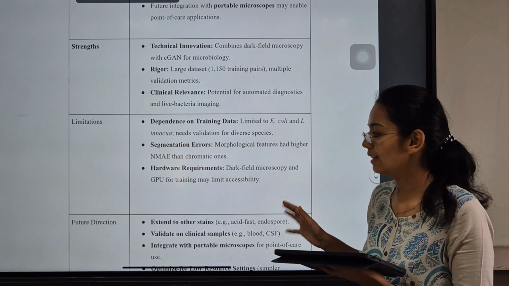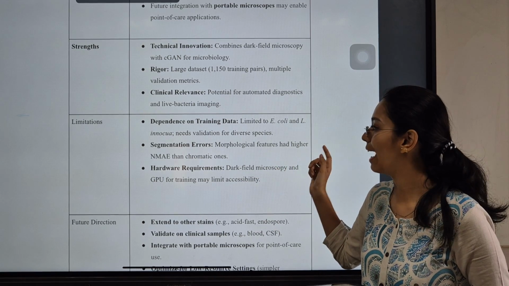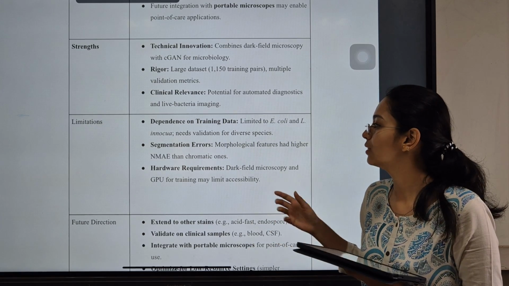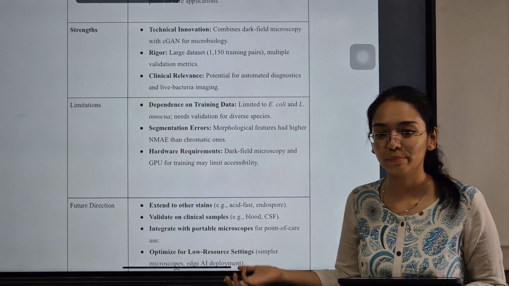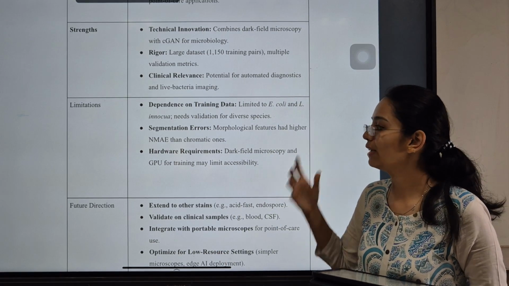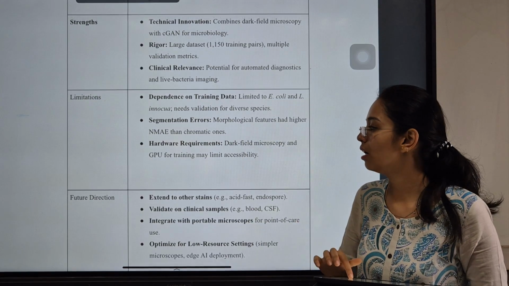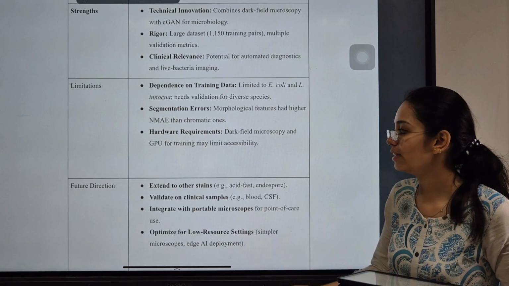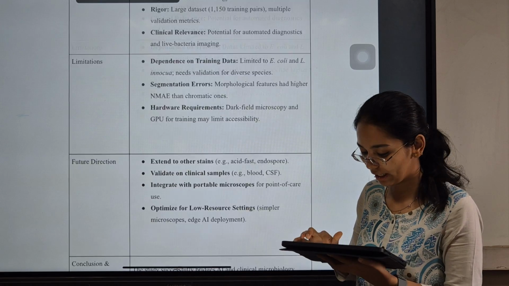The limitation is that it is limited to E. coli and Acinetobacter, because only these two were repeatedly trained. So it needs validation for diverse species, and there were segmentation errors, like I said before. Morphological features had higher NRMSE than the chromatic ones, and the hardware requirements like dark field microscopy and GPU for training may limit the accessibility. So that was one of the limitations.